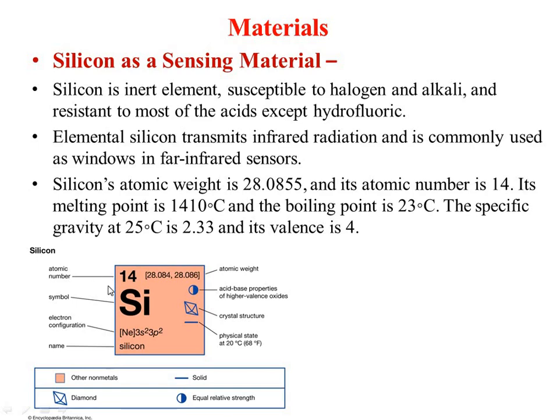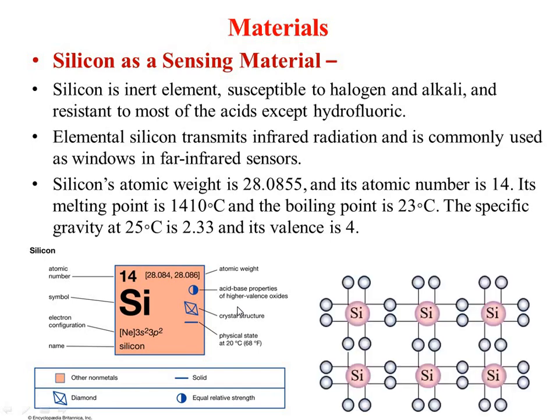So you can see such a square which consists of a symbol Si, then its crystal structure is shown to you, then physical state is shown to you, atomic number is shown to you. So this is how we can see it in a chemical chart that is available to you. So this is how the structure is and how it will become an inert gas.